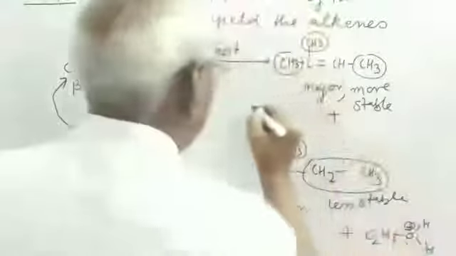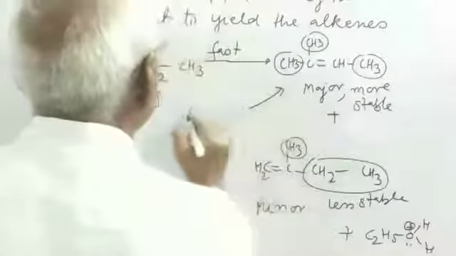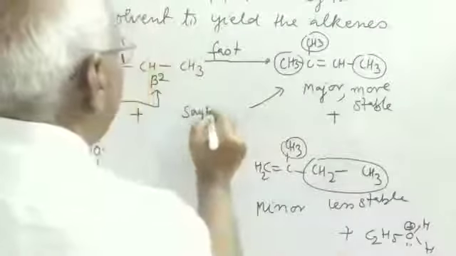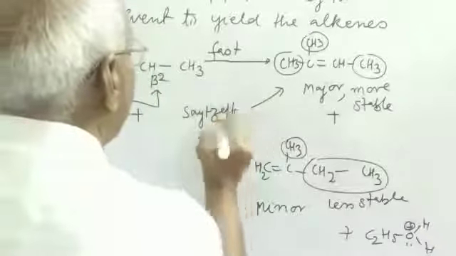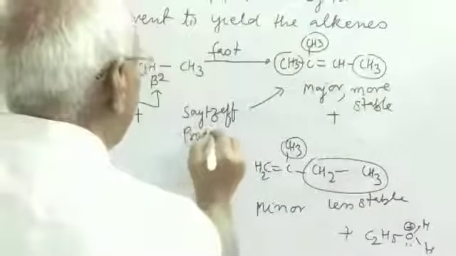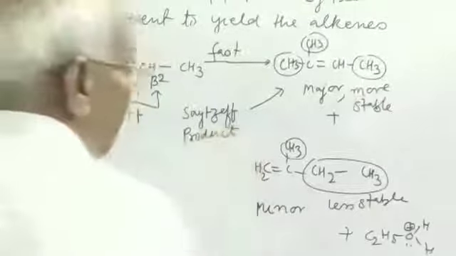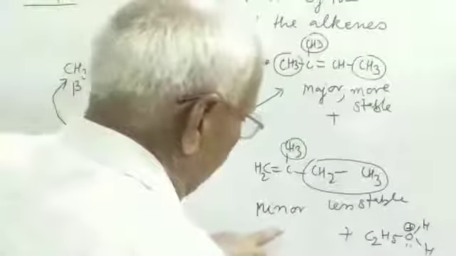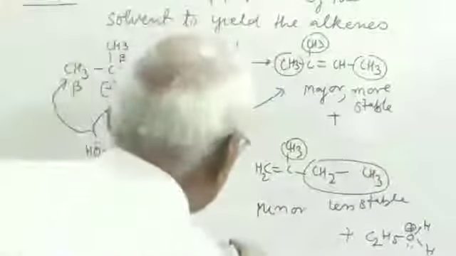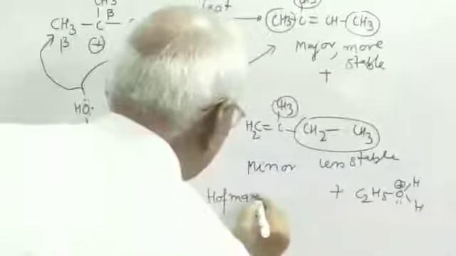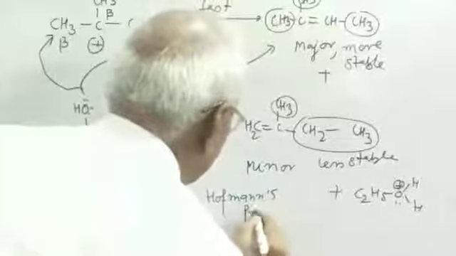In other words, this is the Saytzeff product. And this is minor. You can say it is Hofmann's product, less stable.